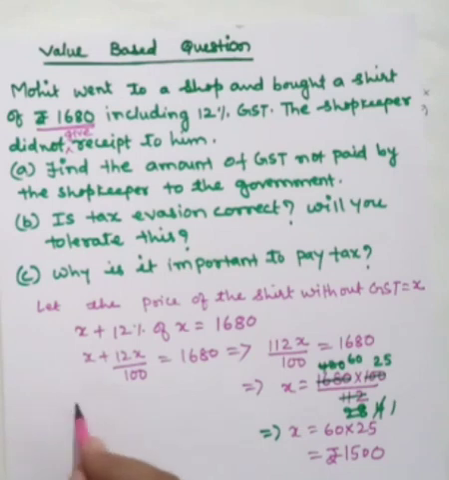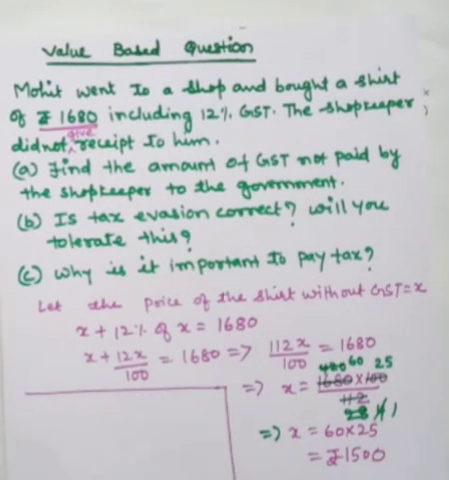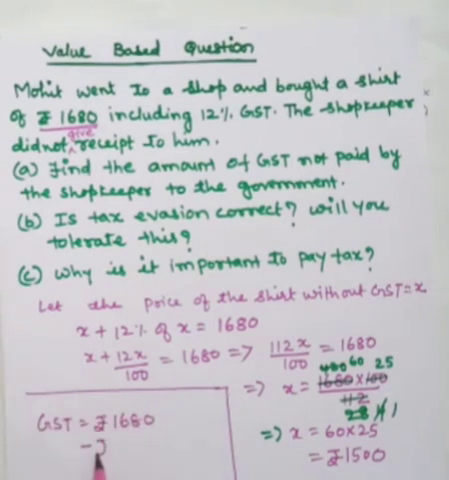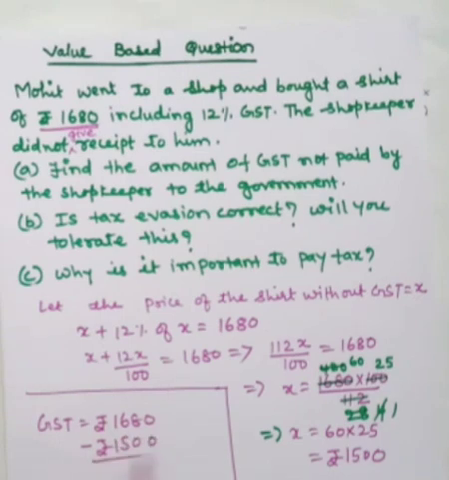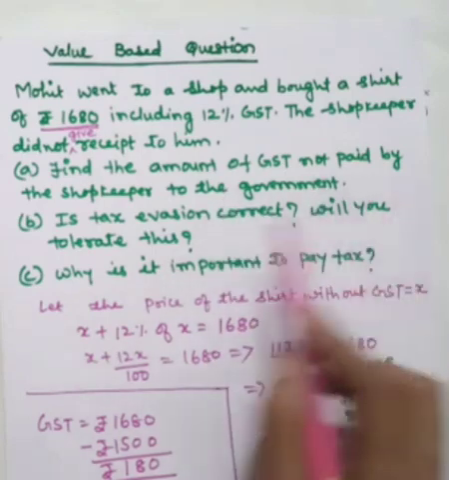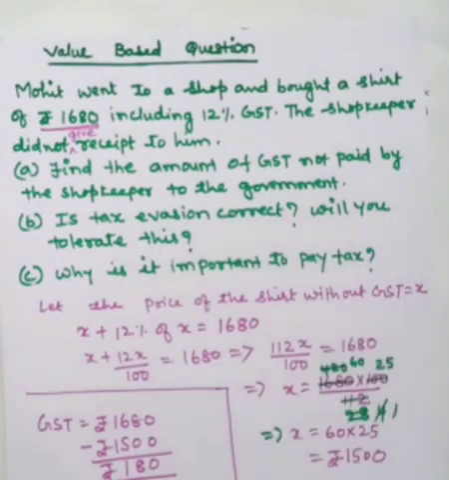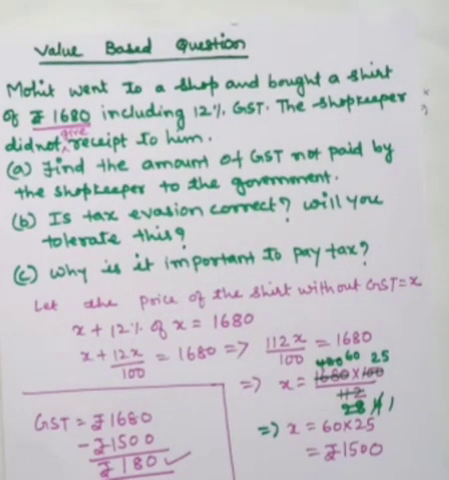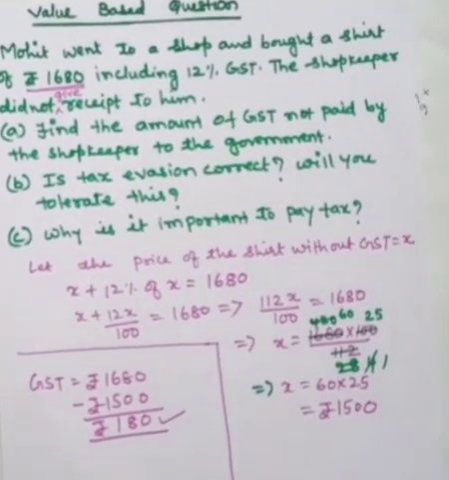Now that means what is the GST then? GST will be equal to 1680 minus rupees 1500. So that is equal to how much? 0, 8, 6 minus 5 is 1. Rupees 180. Okay. Now, first question. Find the amount of GST not paid by the shopkeeper to the government. See, the shopkeeper has not paid rupees 180 to the government. This is the first answer.